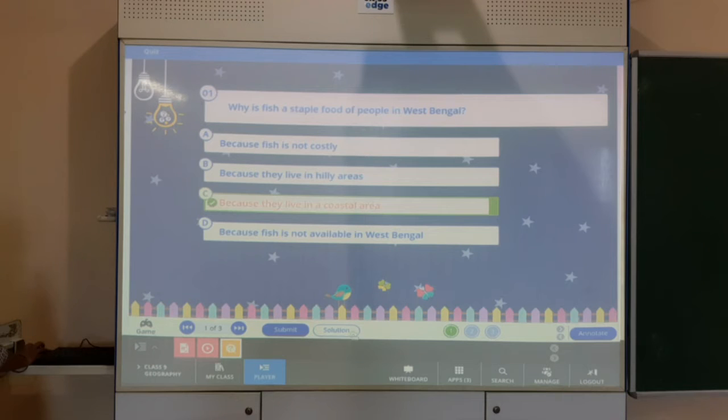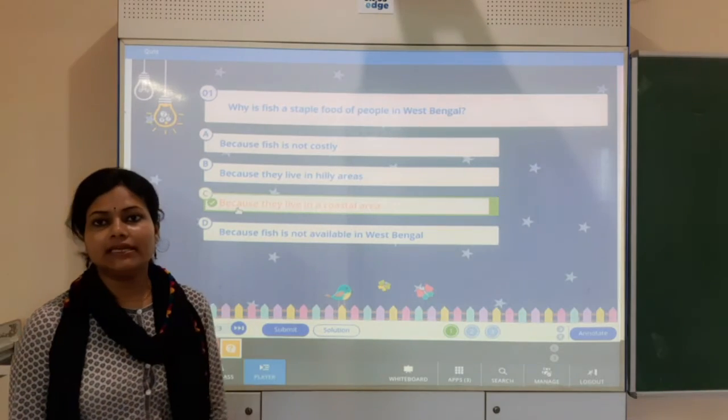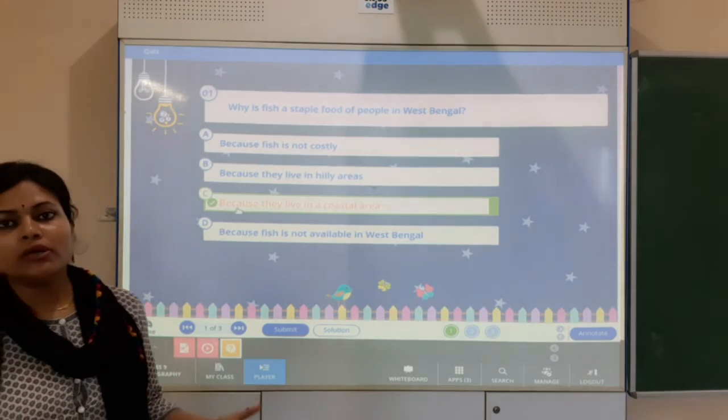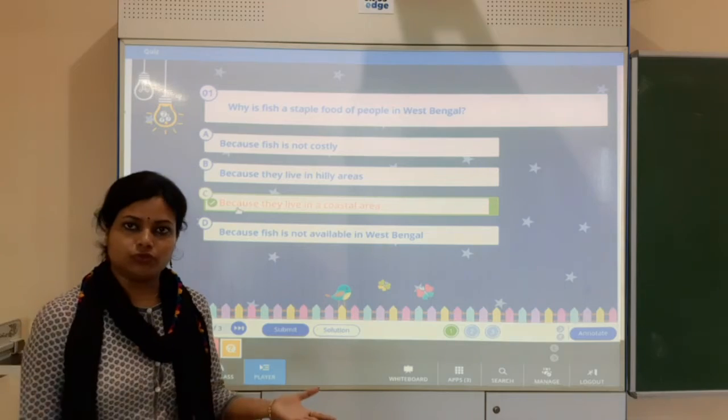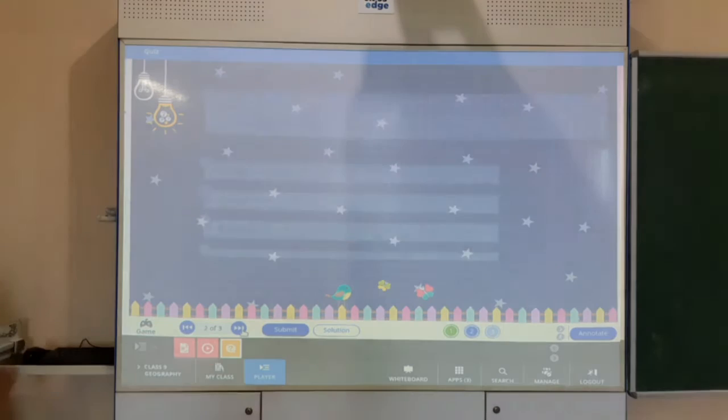The answer is because they live in the coastal areas, and coastal area people are obviously more inclined to seafood. Fish is one of the things in that. So that is why it is this answer.